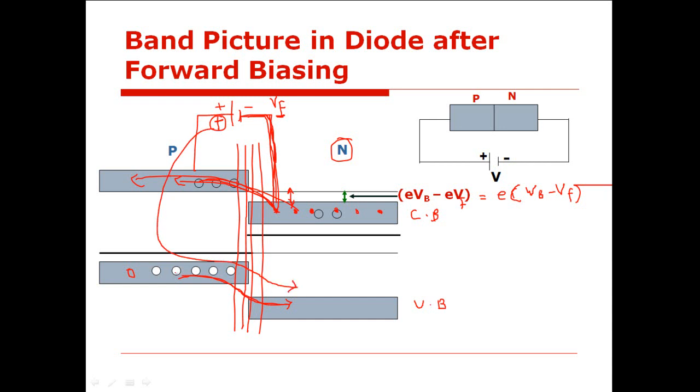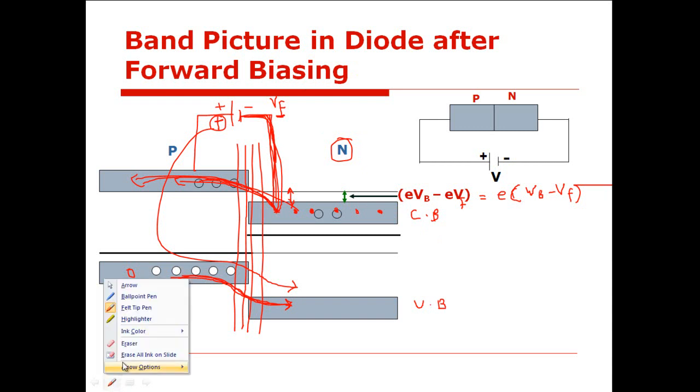But the transfer of holes will take place only inside the valence band. So the holes will get transferred from the valence band of P-type semiconductor to the valence band of N-type semiconductor, while the negative terminal of the battery will push these electrons which are present in the conduction band, so that electrons are diffused from the conduction band of N-type semiconductor to the conduction band of P-type semiconductor. And hence transfer of majority charge carriers takes place when the diode is connected in forward bias mode, and then the majority current flows in the circuit. Is this clear to everyone?